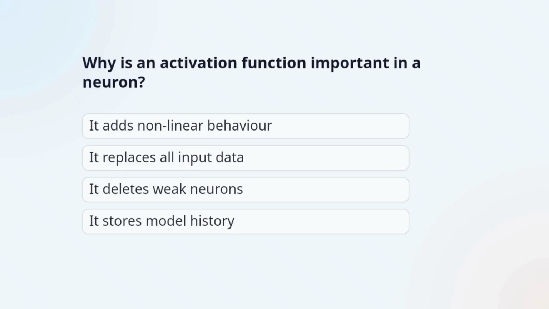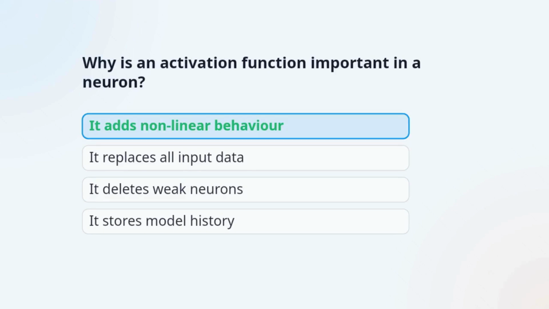Question 2. Why is an activation function important in a neuron? The correct answer is, it adds nonlinear behavior. Without nonlinearity, the network would behave like a simple linear model. Activation functions help it learn more complex patterns.